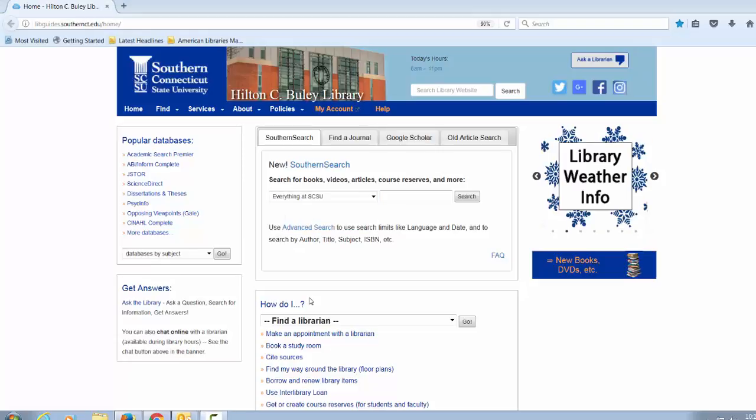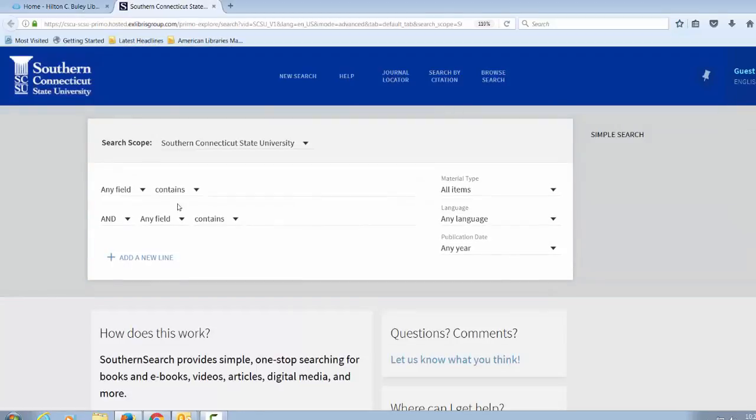The default is keyword search, but you can click on advanced search to search by title, author, subject, and ISBN. For an author search, enter the author's last name first, followed by the first name. For example, Dickens, Charles. Subject search searches the Library of Congress subject headings, and these are good for broad topics.